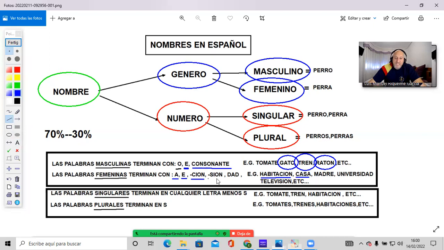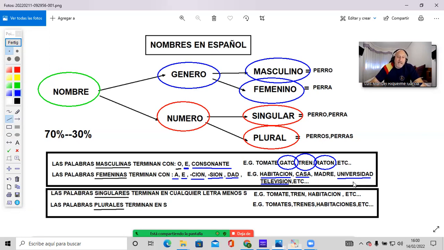Those words ending with sión, S-I-O-N, such as televisión, tend to be feminine as well. And another common ending that will indicate that the word is feminine is D-A-D, such as universidad, university, which is a feminine word as well.